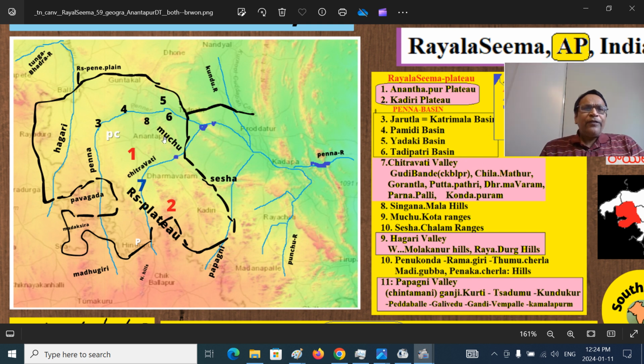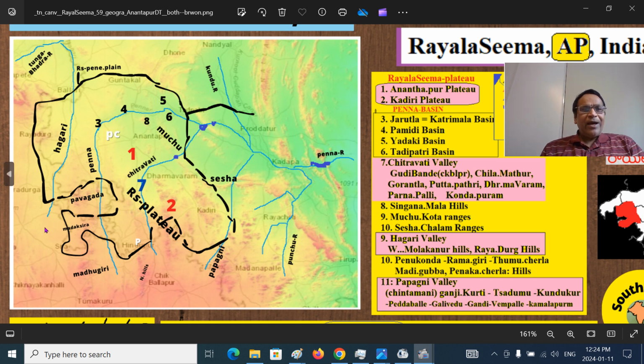Northeast of Anantapur, there are mountains called Singanamala Mountains. That is the dividing point. Penna River flows further north of the Singanamala Mountains hills. And for the Chitravati River, the mountain range of the Eastern Ghats, the west side of Chitravati is called Muchukota. It is spelled differently, with different names. Especially there is a town called Muchukota, and it is called Muchukota Ranges. Further south is the Seshachalam Ranges.